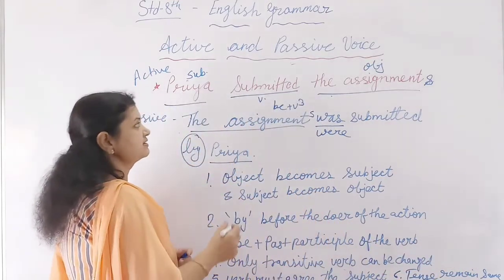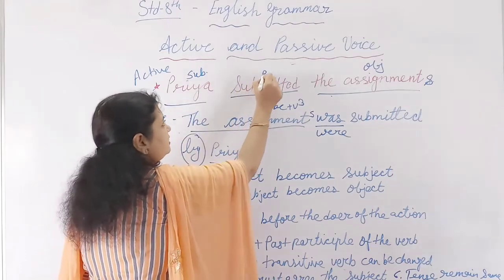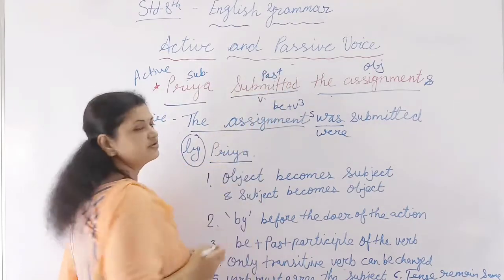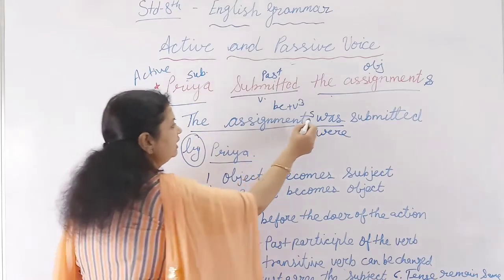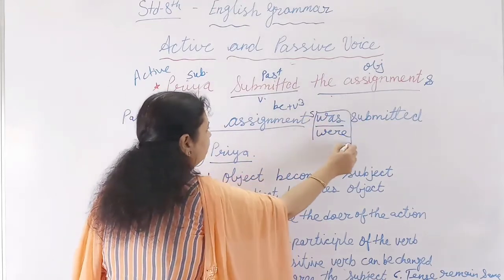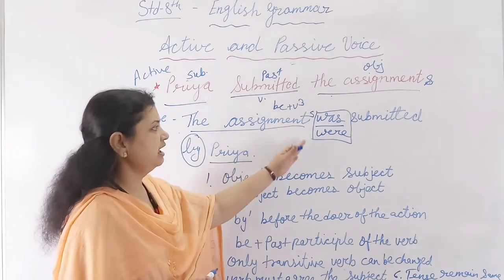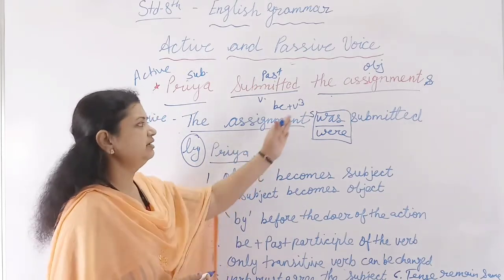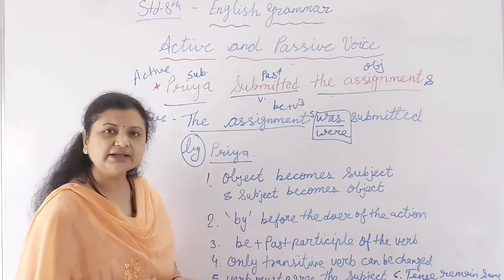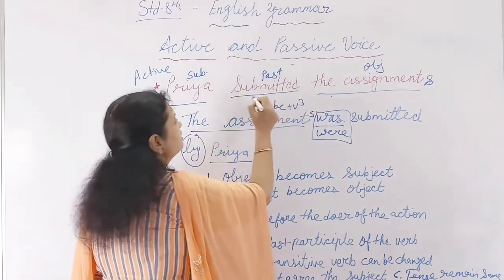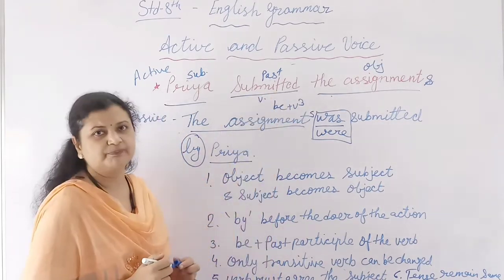Here you will notice that the verb is in the past tense. This is the past form of the verb. So here I have to use was and were. I cannot say is and are. The assignments are submitted. The assignment is submitted. When I can use if here the submit is given over here.